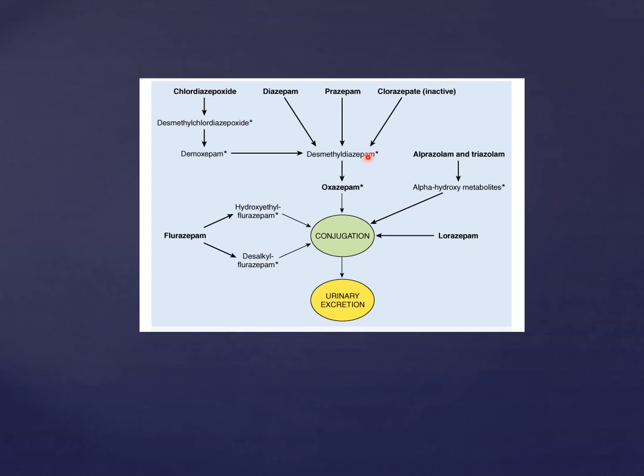All the drugs mentioned above convert into active metabolites, which then undergo conjugation, and conjugation is necessary to make the drug water soluble and excretable. Whereas lorazepam is the exception, which is directly excreted through conjugation. It is not converted into an active metabolite. So you have to remember this: oxazepam and lorazepam are not converted into toxic or active metabolites.